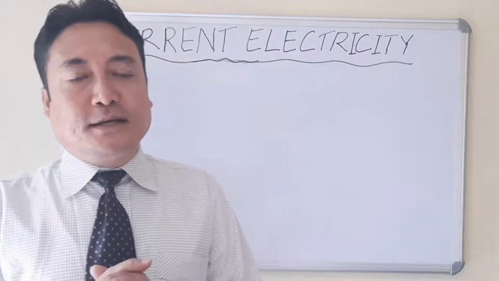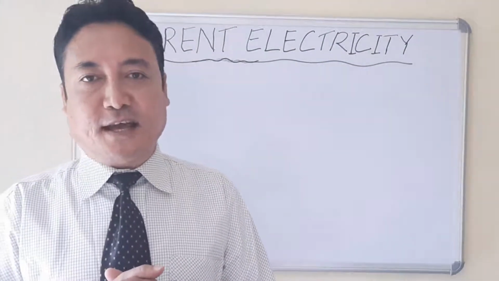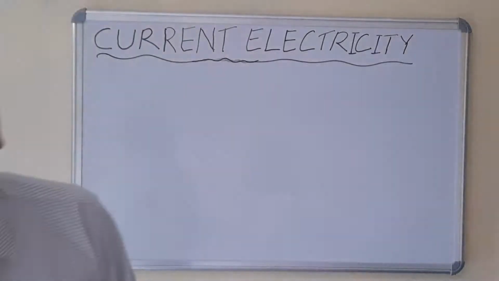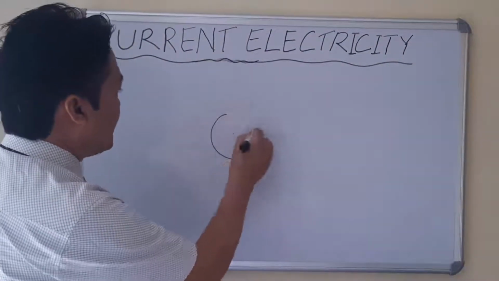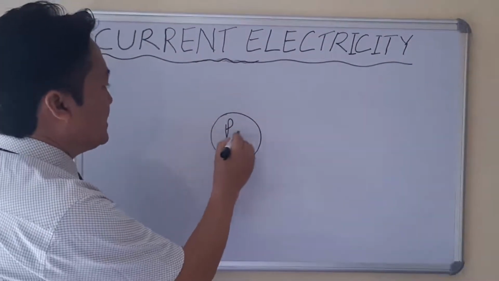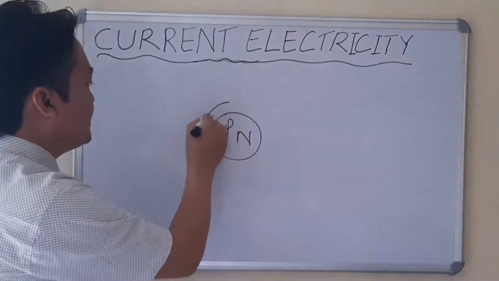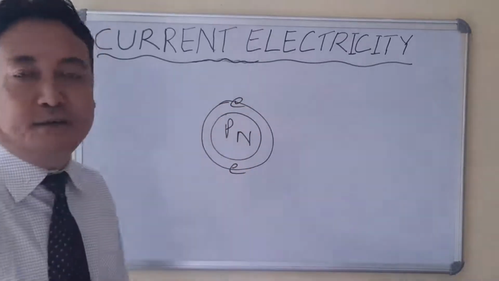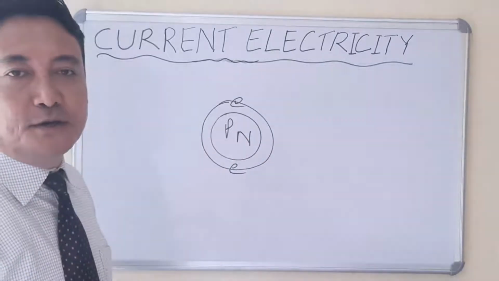Now electric current is actually a flow of electrons in a definite direction. Now how will the electrons flow? What type of electrons will flow? Let us discuss that first. Let us consider the nucleus. In the nucleus there are protons and neutrons. Outside the nucleus, electrons revolve in their respective shells or orbits. This circle which I have made is the shell or the orbit.